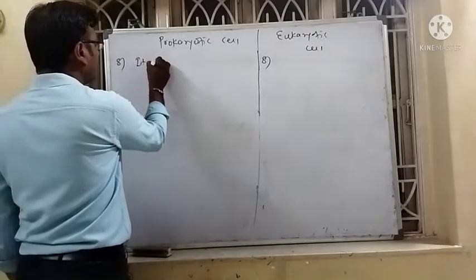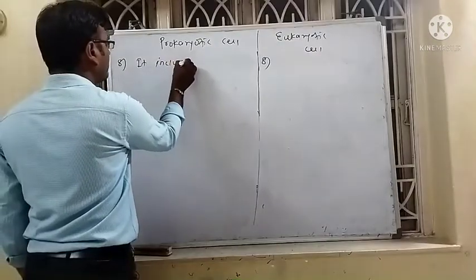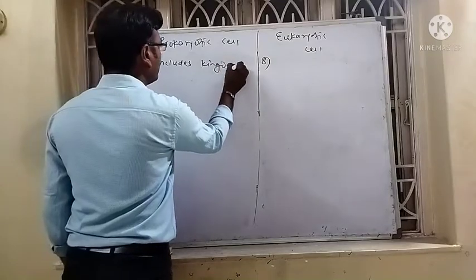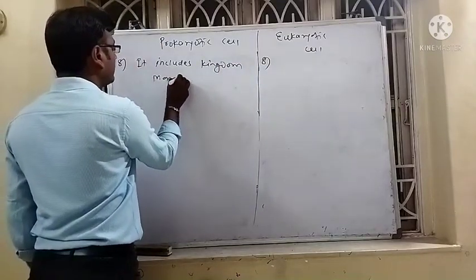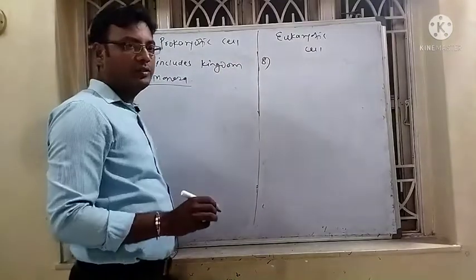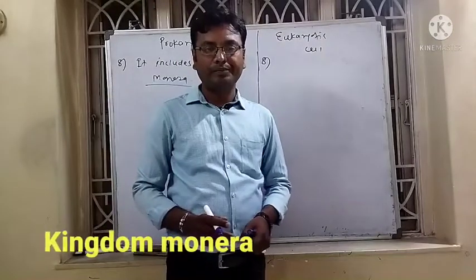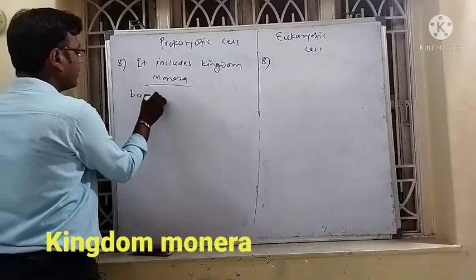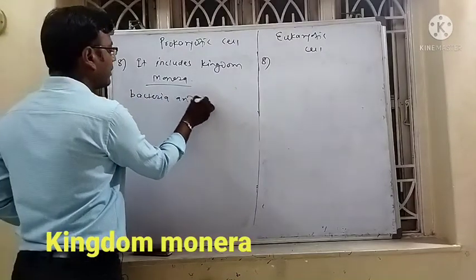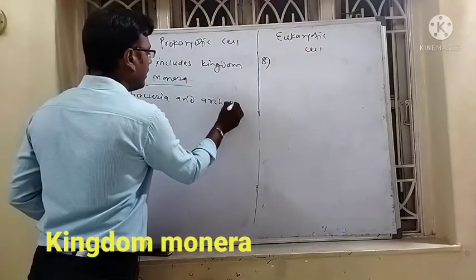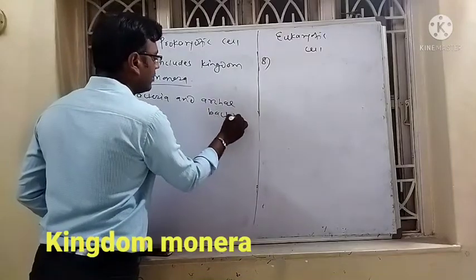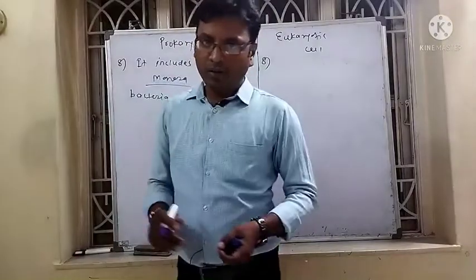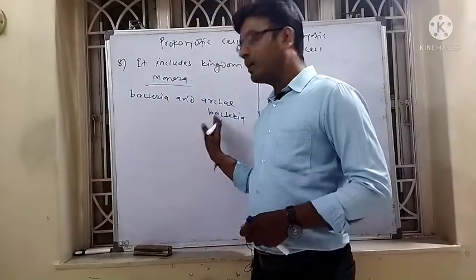Prokaryotes include the kingdom Monera, which contains the bacteria and archaebacteria. So examples of prokaryotic cells include the bacteria and the archaebacteria.